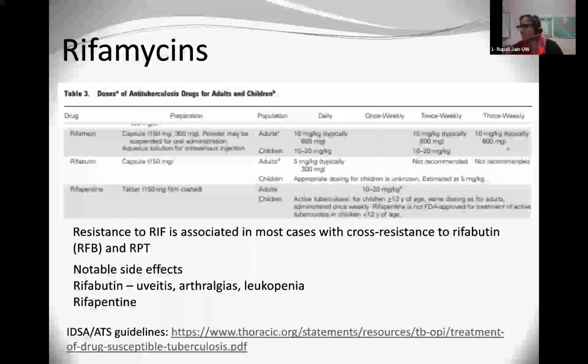I put this table up from the ATS IDSA guidelines, with the different dosing and the availability of different capsules. In general, I don't see them as interchangeable, but rifabutin does have fewer drug interactions. That's definitely on a case-by-case basis, and the Curry guide does look at each of these medications, rifabutin and rifapentine as well.